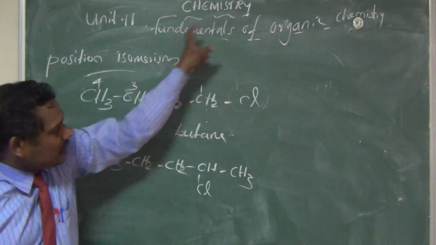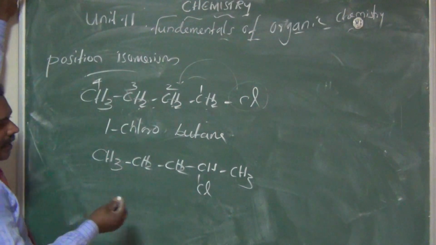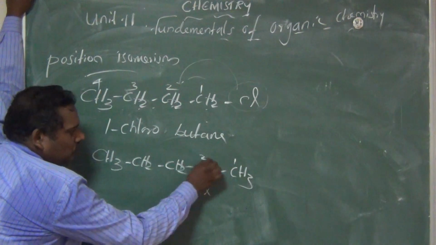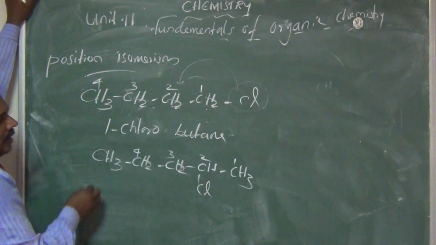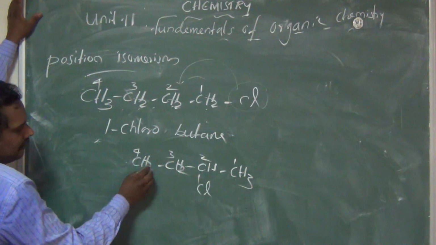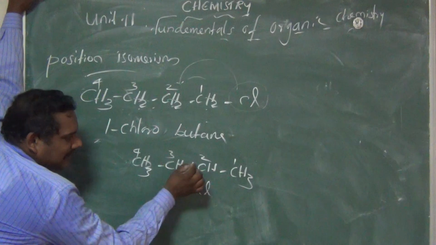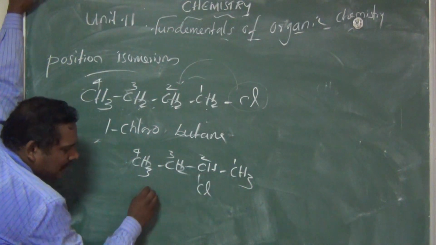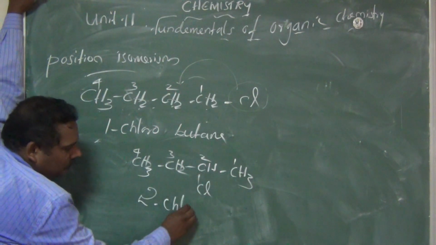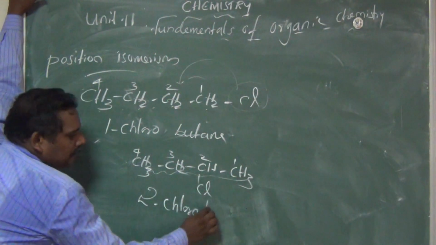Now it is attached to the second carbon, so it becomes like this. We number 1, 2, 3, 4. The second carbon has chlorine, so the name is 2-chloro, and with 4 carbons, it is butane.